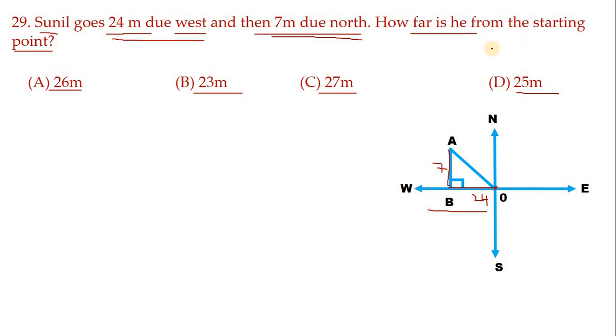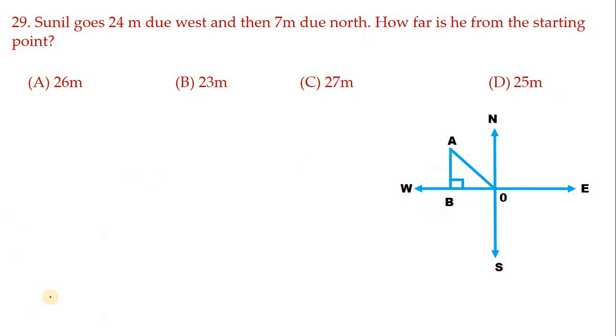Now how far is he from the starting point? This was his starting point. From here, how far is he? Hence you have to join this, AO, and definitely it makes a 90 degree angle. So you want to use the Pythagoras concept here. Let me apply it. Hypotenuse is AO, hence AO square equals AB square plus BO square.